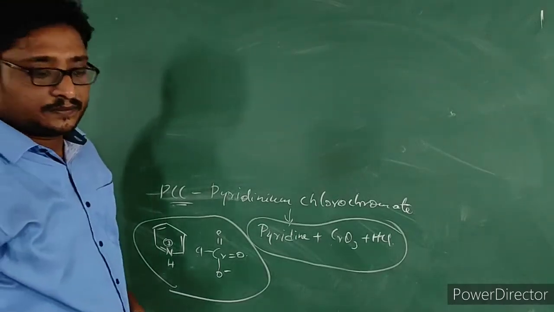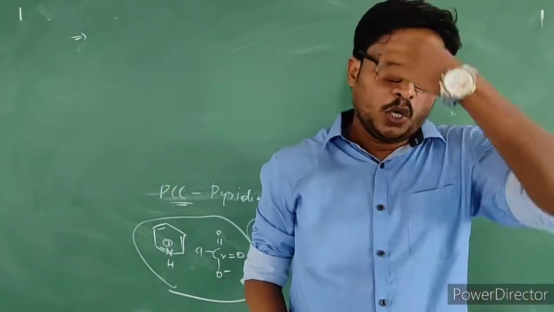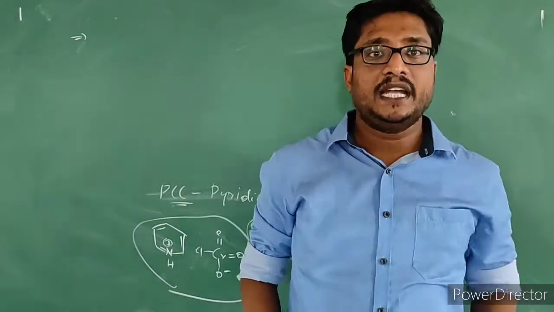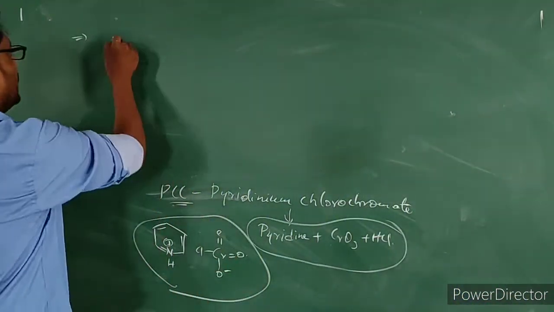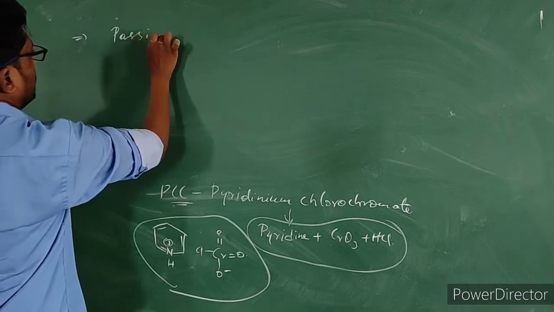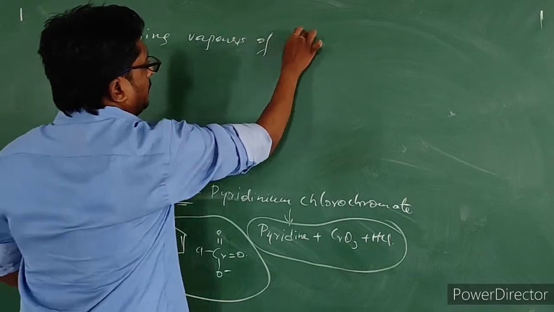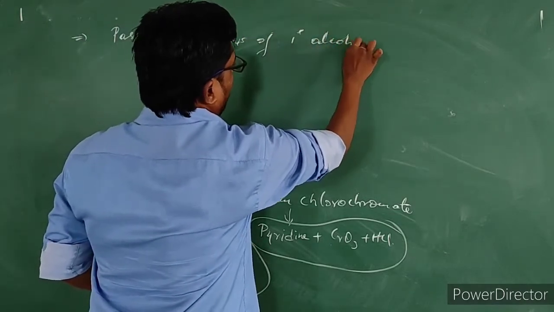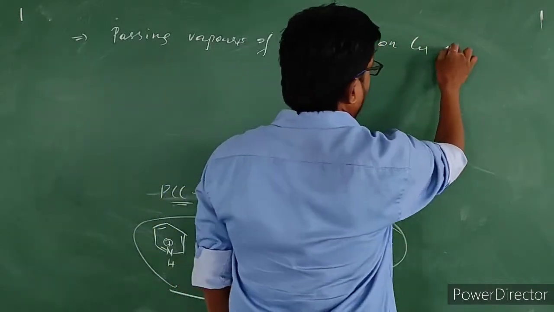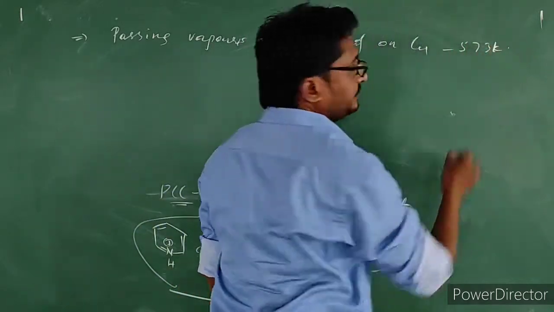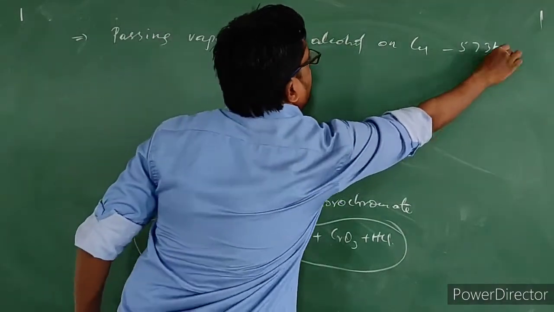When we are passing vapors of primary alcohols onto copper at a temperature of 573 Kelvin, then aldehyde gets produced.